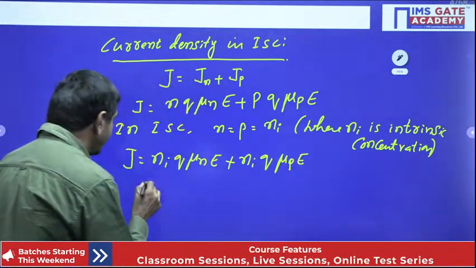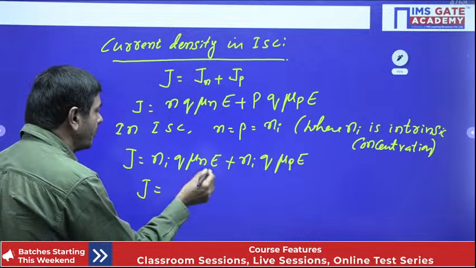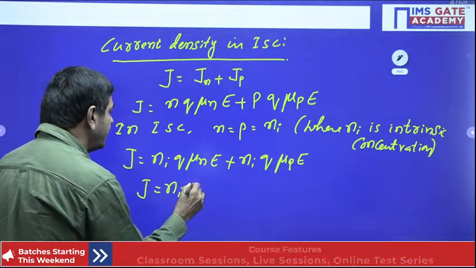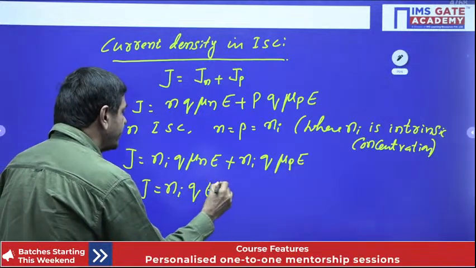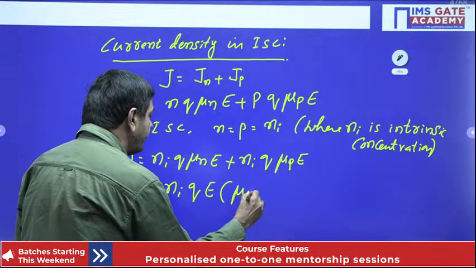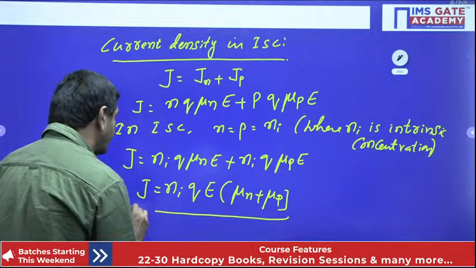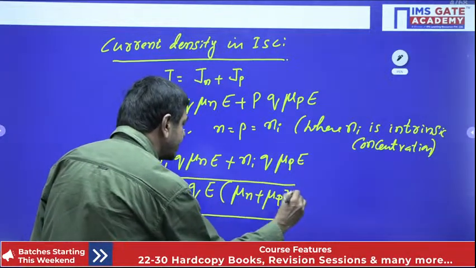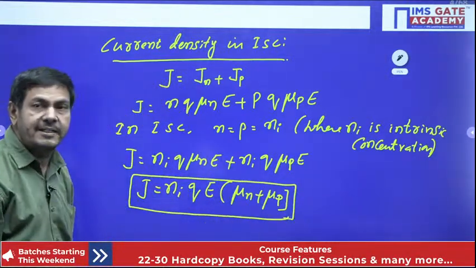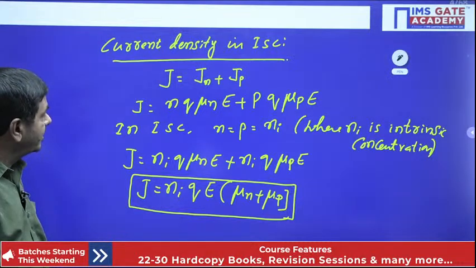Finally, current density equal to what formula you can use in the problems? Ni is taken common, Q is taken common, E is to be taken common, mu N plus mu P you can get now. Yes, the formula you must remember to do any problem to determine the current density in intrinsic semiconductor. What are the units of current density?